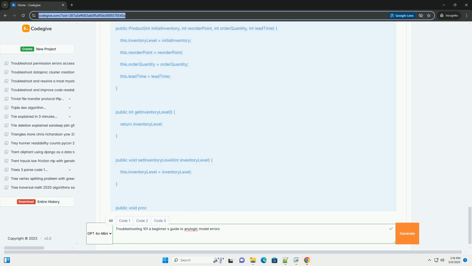2. Runtime error, null pointer exception. Scenario: you try to access a field or method of an object that is null, that is, it doesn't exist. Example. Troubleshooting: 1. Use the debugger. Set a breakpoint before the line that's causing the null pointer exception. 2.